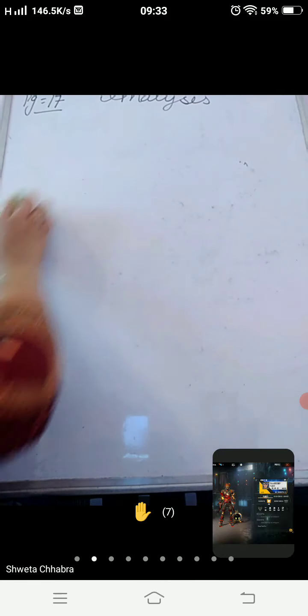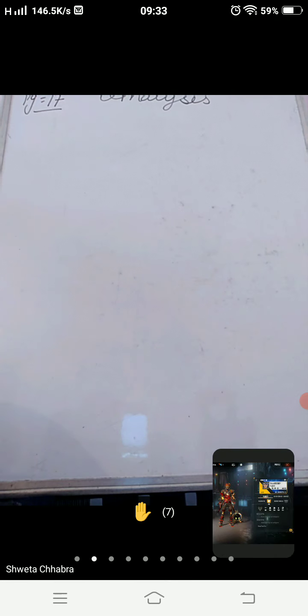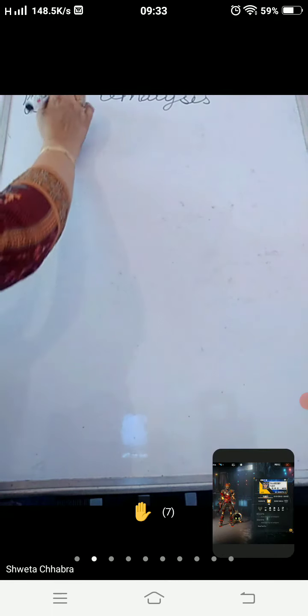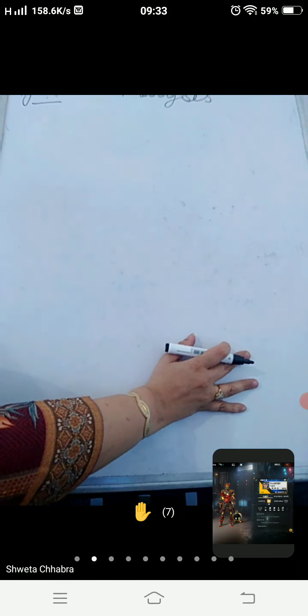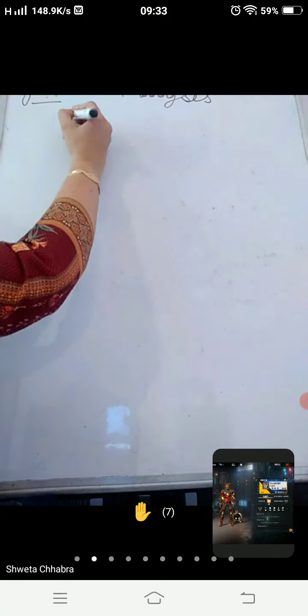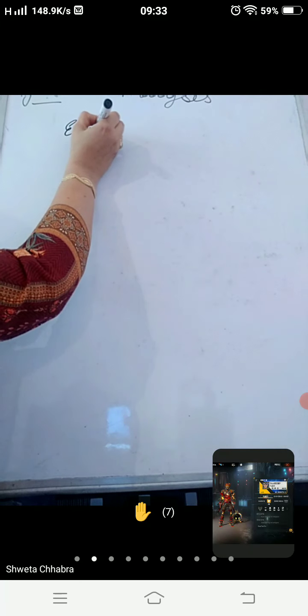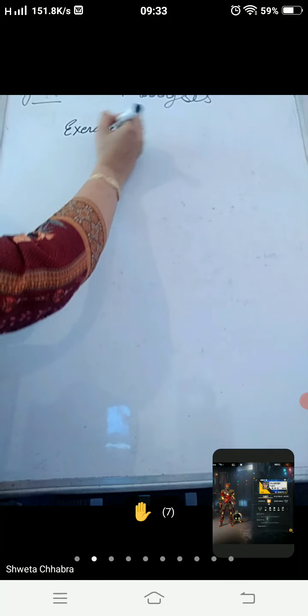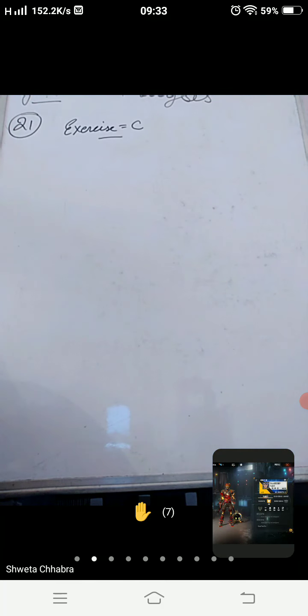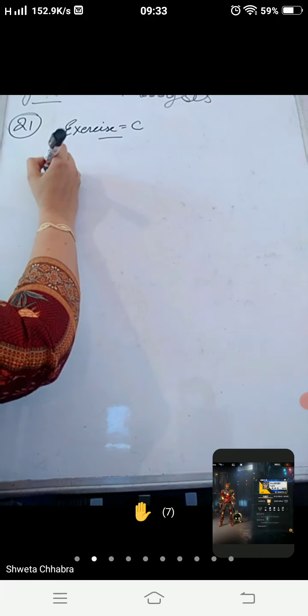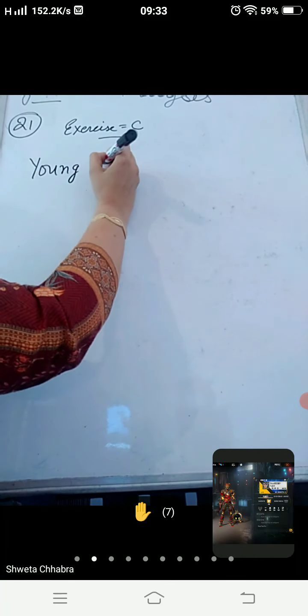Now you can easily find out subject and predicate. Okay. Now for that I am going to take page number 21, exercise C. Page number 21. Okay. Now, young Pragya played well. I am taking one example to make this concept clear.